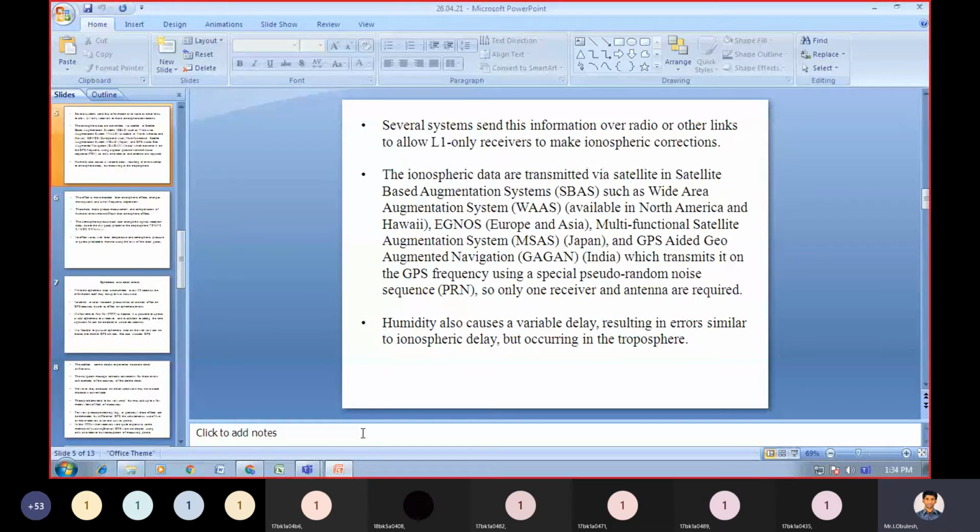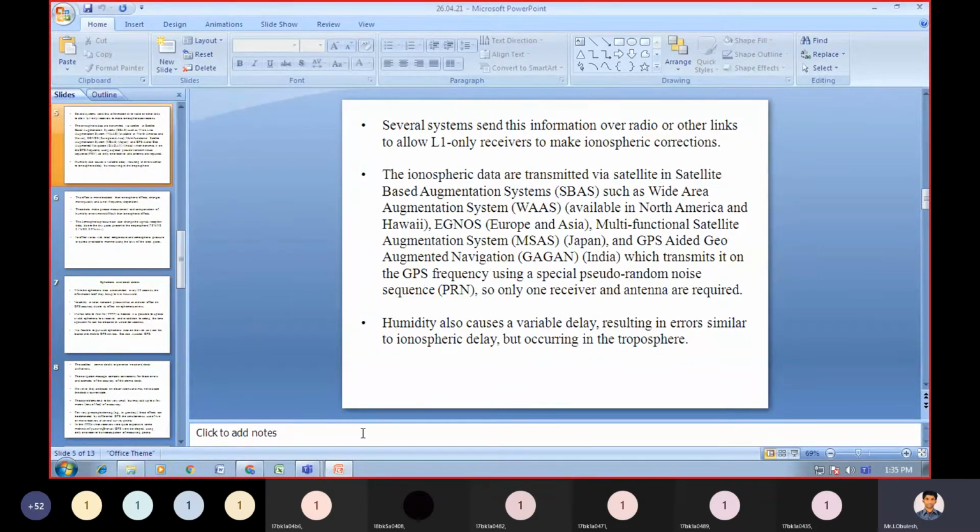We have several systems for sending this information over radio or other links to an L1 only receiver to make ionospheric corrections.